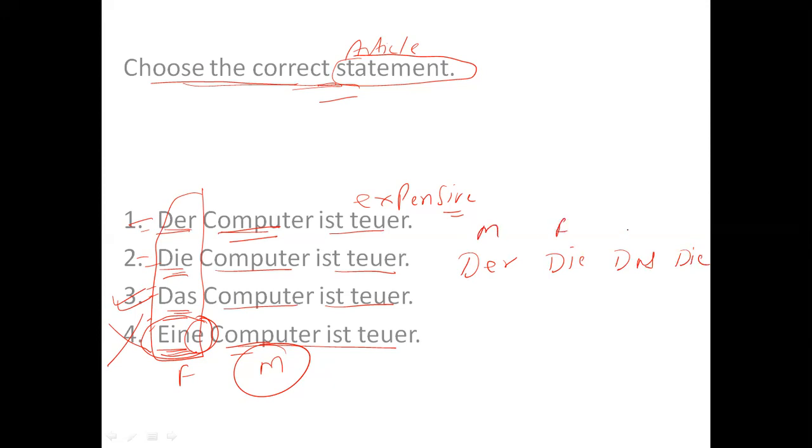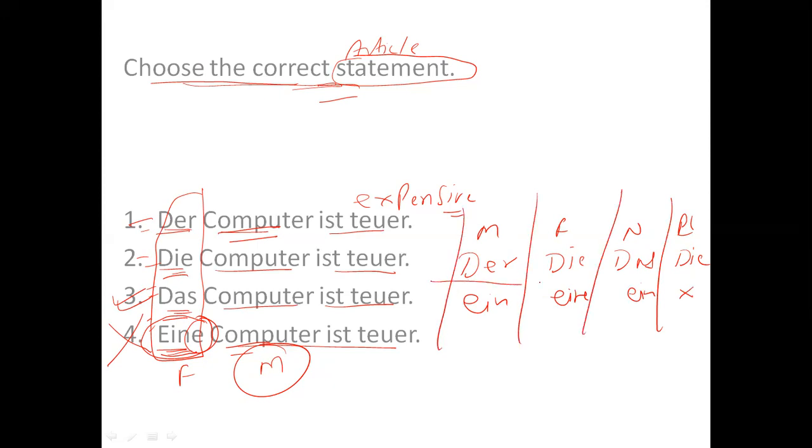Masculine, feminine, neutral, plural. And for indefinite, it is ein, eine, ein, and we do not add anything here. Right? So here the answer can be either der or ein. So only first statement is correct, rest all are wrong.